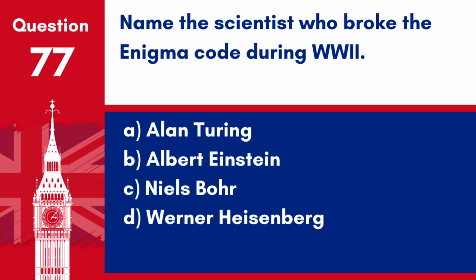Question 77. Name the scientist who broke the Enigma code during World War II. A. Alan Turing. B. Albert Einstein. C. Niels Bohr. D. Werner Heisenberg. Answer: A. Alan Turing. Alan Turing played a crucial role in breaking the Enigma code during World War II.